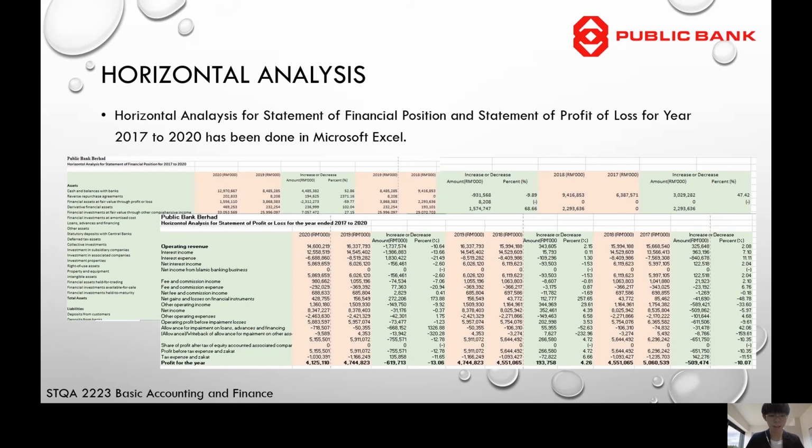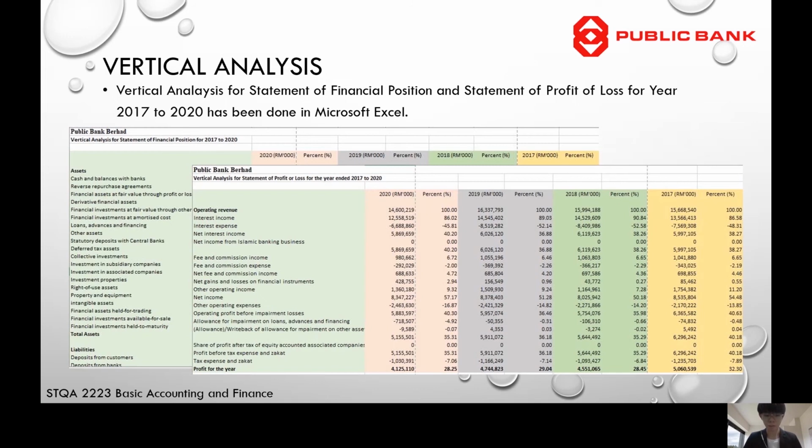For Public Bank BERHAD, we conducted horizontal analysis for Statement of Financial Position and Statement of Profit or Loss for year 2017 to 2020. We attached the Microsoft Excel file in our final project folder. Besides that, we also conducted vertical analysis for Statement of Financial Position and Statement of Profit or Loss for year 2017 to 2020. The Excel file is also included in the final project folder.